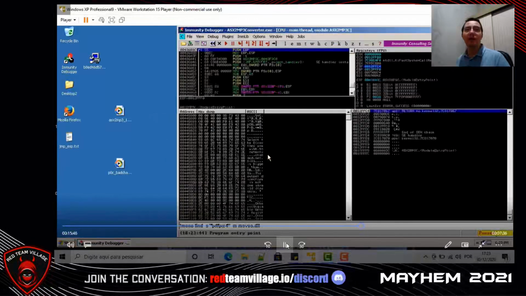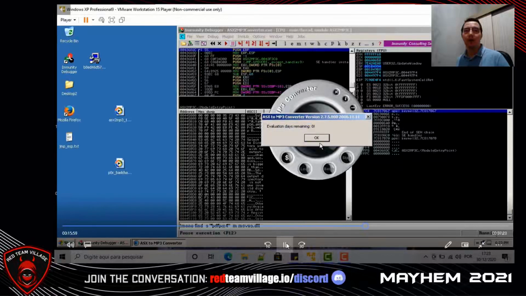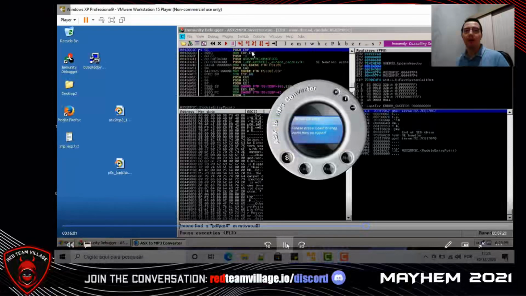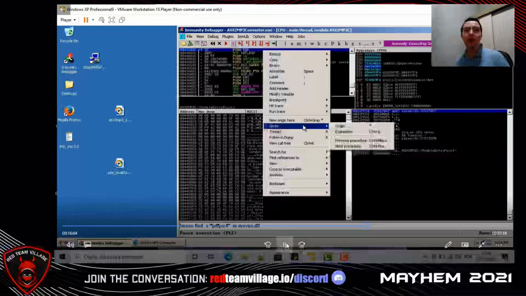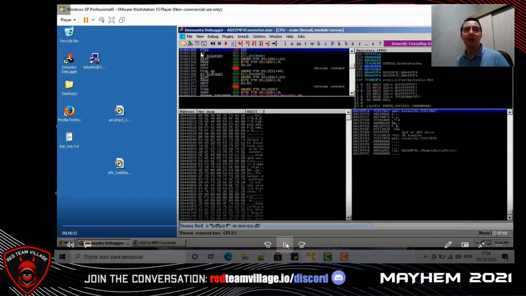Let's restart our Immunity Debugger. Run the vulnerable software in Immunity Debugger again. Click right button, go to expression. Find our jump ESP address. Let's put a breakpoint in jump ESP with a double click on FFE4.